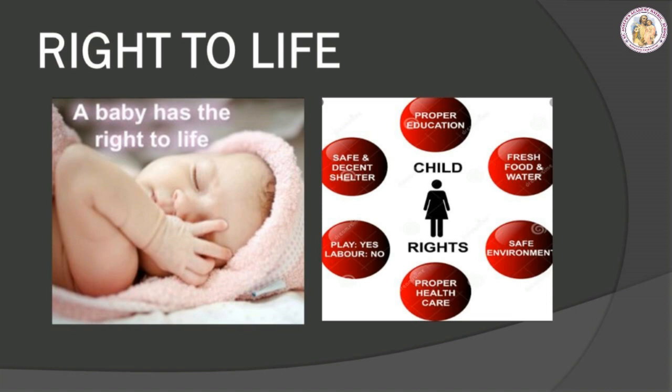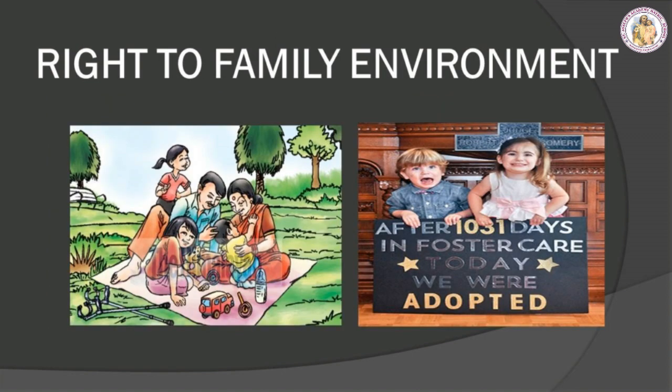Right to life. A child has the right to survive even before its birth. The right to survival also includes the right to be born, the right to basic needs of food, shelter, clothing, and a dignified living. Right to family environment. A child has the right to live a normal childhood in a family environment. Children who have been left destitute, abandoned, or orphaned also have the right to live. These children can be given for adoption to caring families.